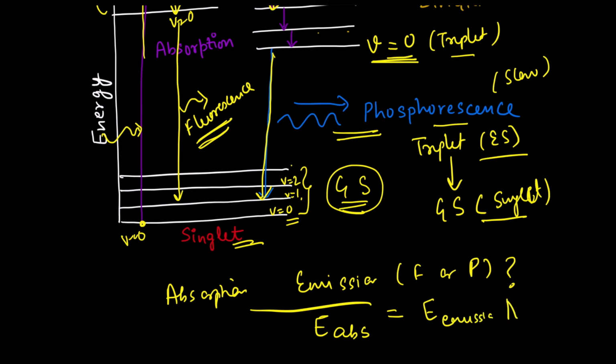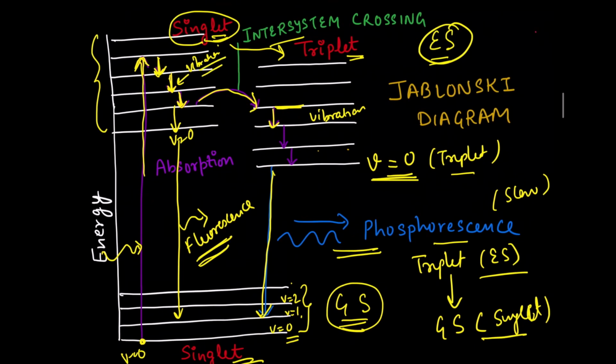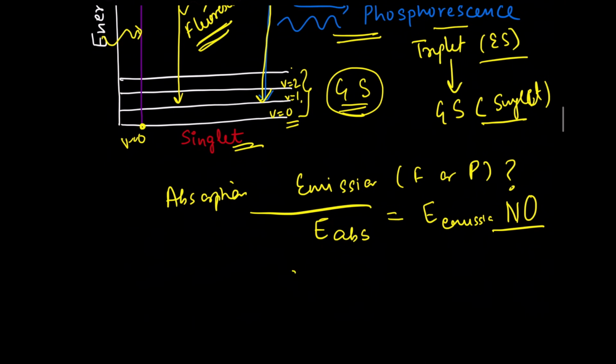The answer is no. Why? Because, as you can see here, some of the energy is lost during vibrational relaxation. Because of this loss of energy, the net energy for fluorescence or phosphorescence is lower than the energy during the absorption process.